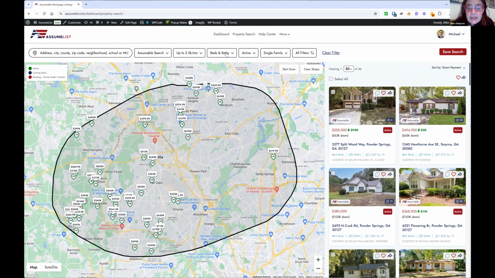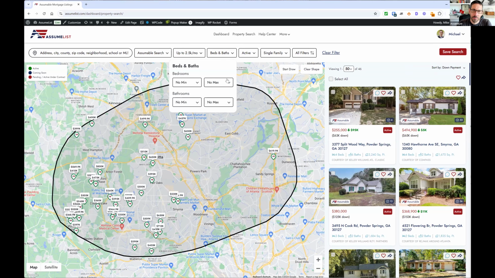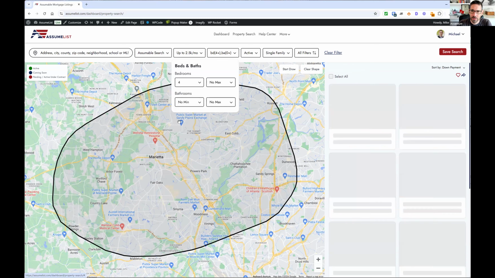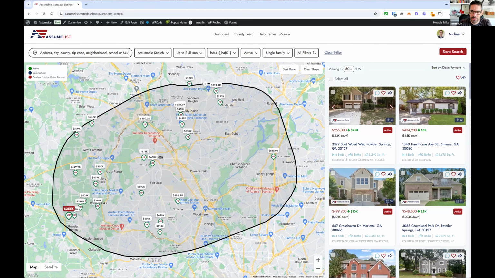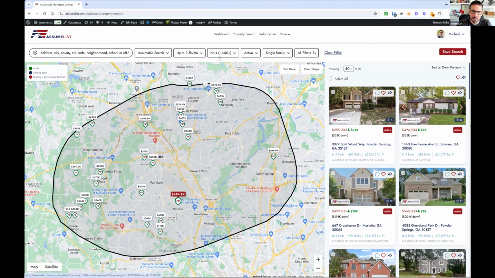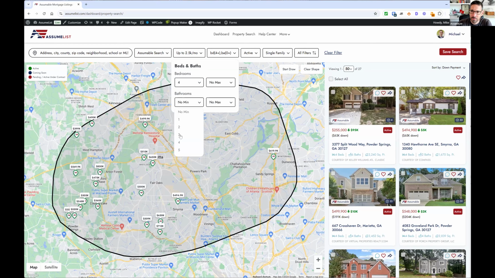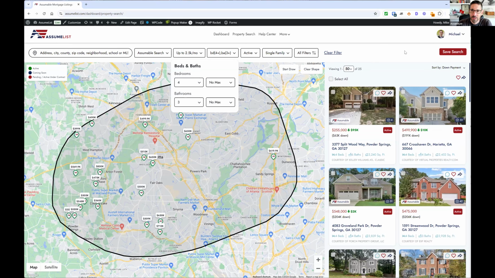Amazing. Now let's look at beds and baths. Yep, common filter. You can always filter. If you only want to look at 4-bedroom homes or higher, you can set that as a filter, and boom, now we're instantly looking at homes with 4 bedrooms. If you want to set a bathroom minimum, 4 bedrooms, 3 baths, there we go.